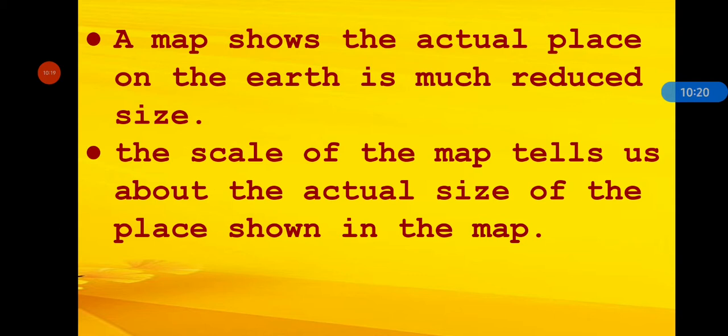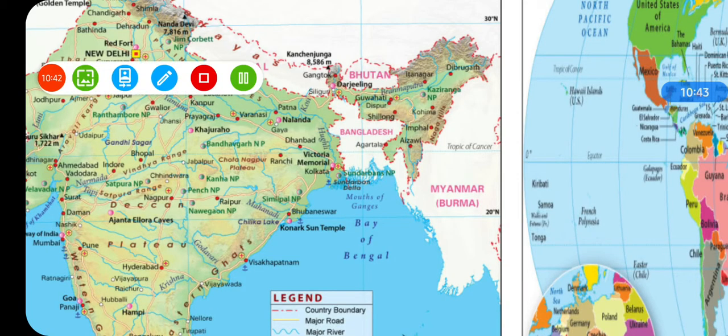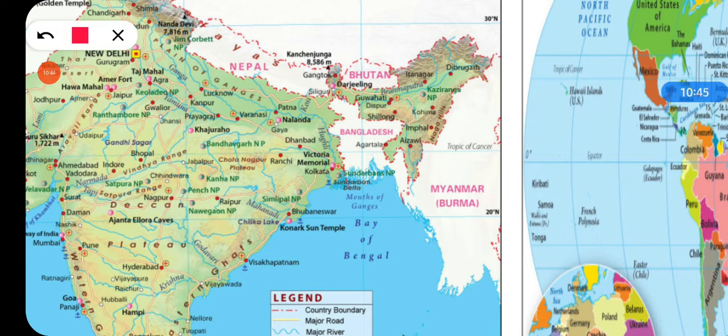As you can see in your content book, here a scale is given and it is written that 1 centimeter is equal to 1 kilometer. Such scales are given in every map, and with the help of thread, we can measure the actual size of a place. And one important thing, that we will not always get a straight blackboard to measure the length, to measure the actual distance between places.